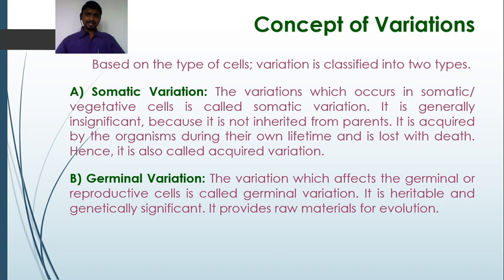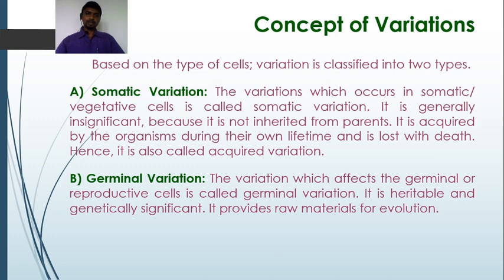So, the variations which affect the reproductive cells or germinal cells are called germinal variation, and these variations are transmitted from one generation to the successive generation or from parent to their offspring. So, we say these variations are heritable, and these are genetically significant. So, it provides the raw material for evolution.